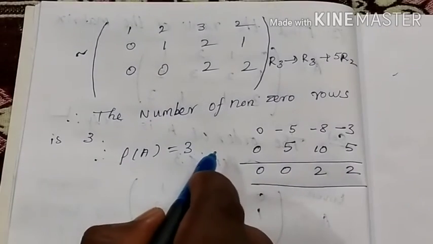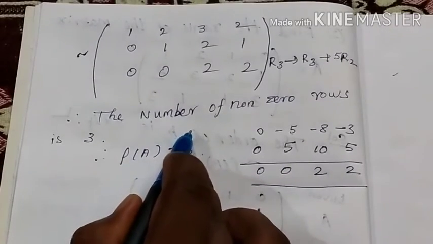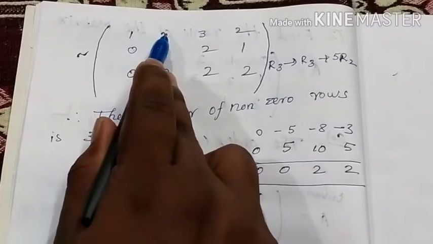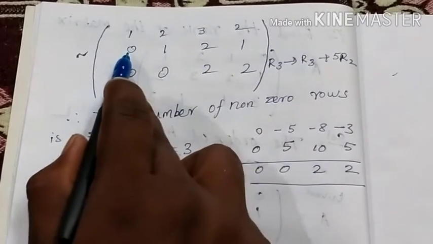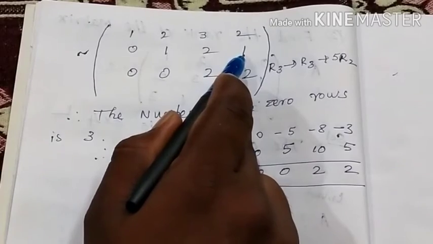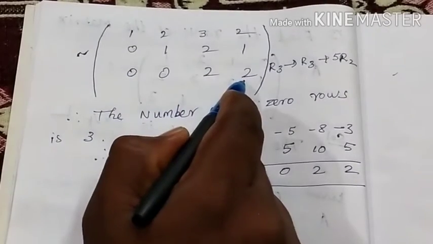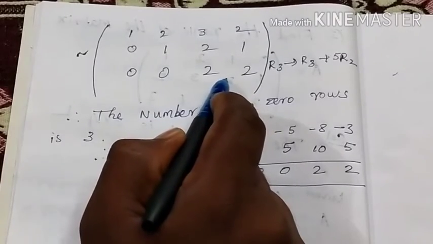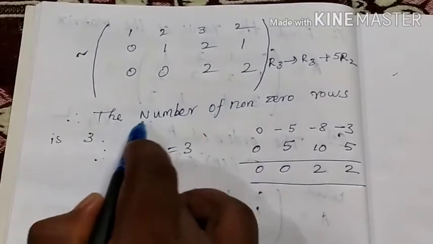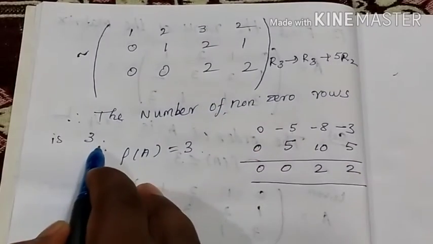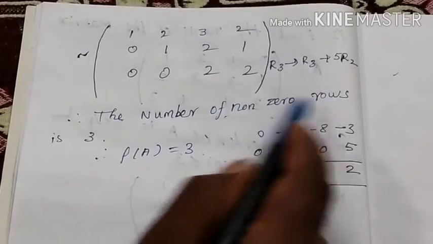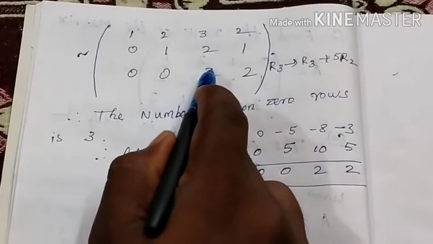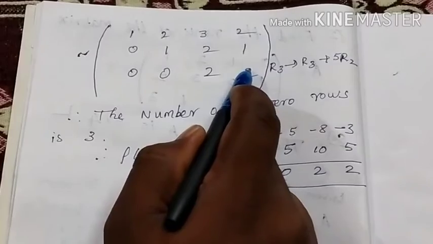So now consider the number of non-zero rows, then decide the rank of matrix A. Consider row 1, here it does not exist, all the values are equal to 0. Then the second row also does not exist, all the values are 0. Then the third one does not exist, all the entries are 0. In every row at least one non-zero element exists. So therefore the number of non-zero rows is 3. Therefore the rank of A is 3. Suppose a zero row exists, that means the rank of A is 2.